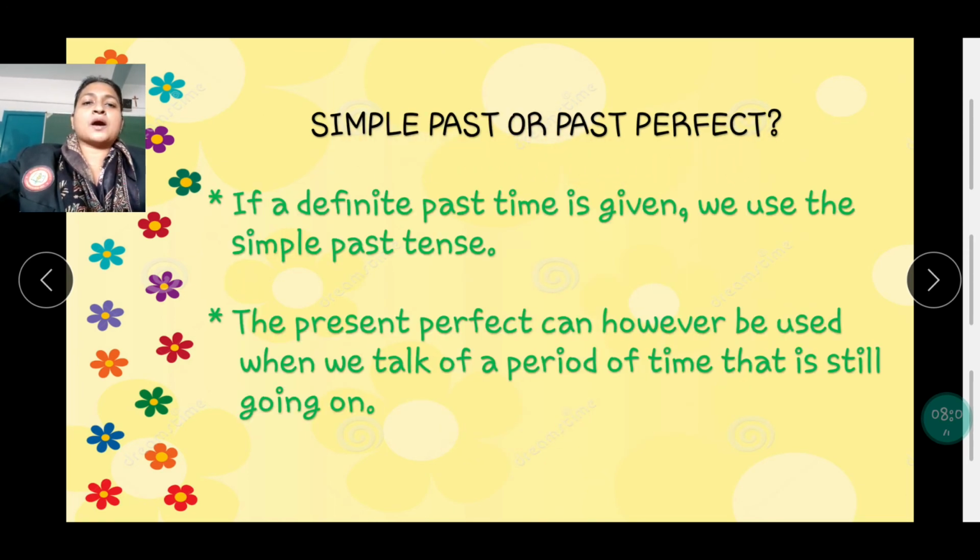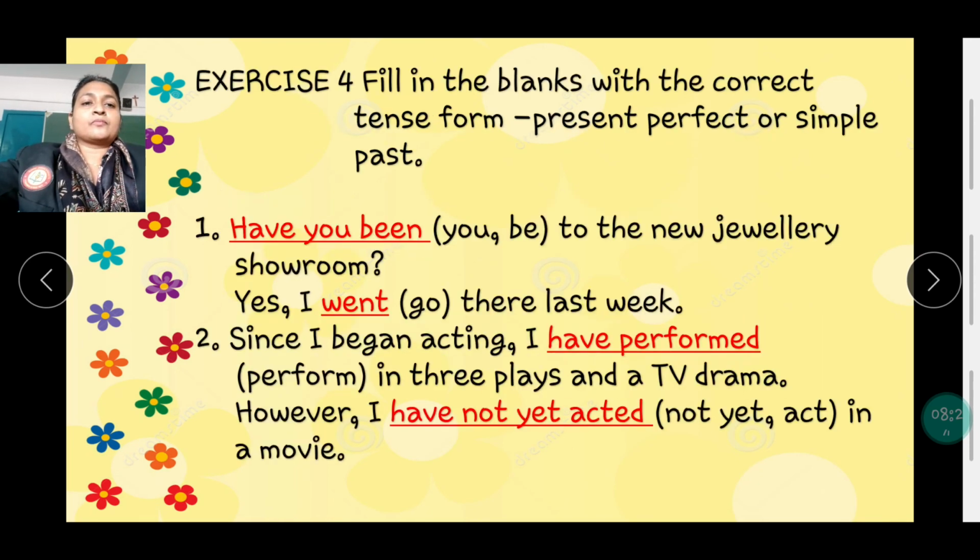Simple past or past perfect. If a definite past time is given, we use a simple past tense. That means when it is definite, you use simple past tense. The present perfect can, however, be used when we talk of a period of time, that is duration of time that is still going on. Filling the blanks with the correct tense form, present perfect or simple past.